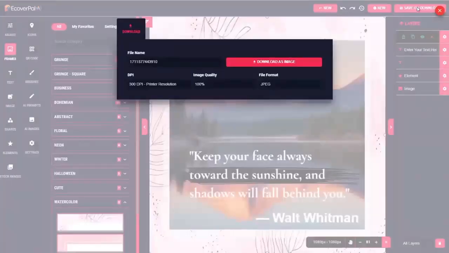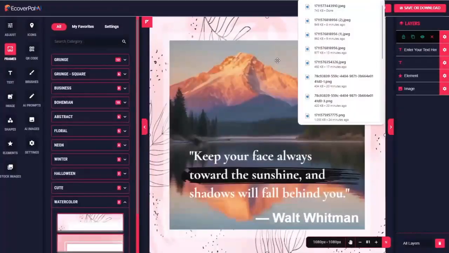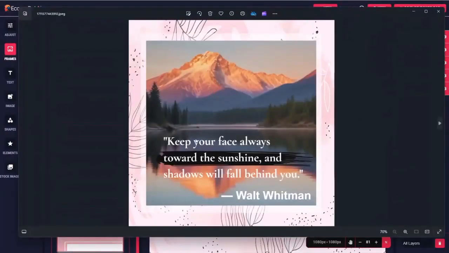So we'll go ahead and click Save. I'll go with 96 DPI on this one. And now on my computer, I have this beautiful image ready to upload to my Instagram account. And again, you can do that for clients or whoever.